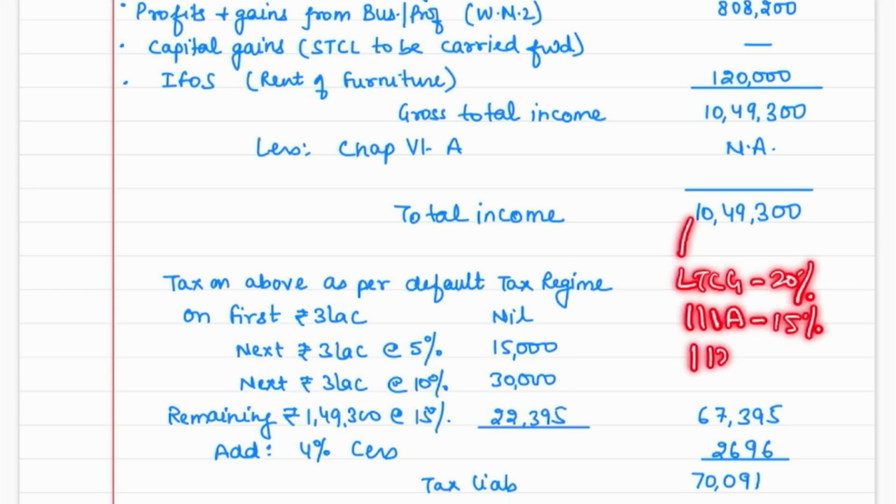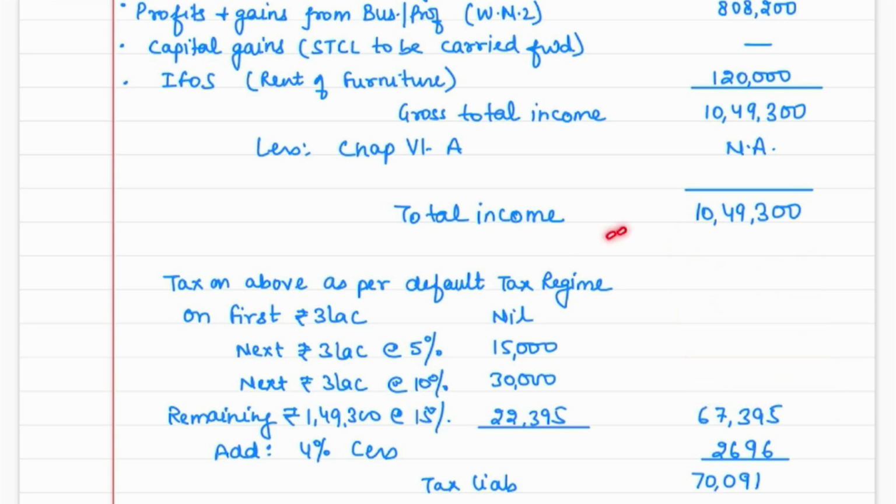And if it has 112A long-term capital gain on equity shares, 10% tax in excess of 1 lakh. And if it has casual income, then we would apply 30% tax. So before calculating tax, it is very important that you know whether this total income contains any special income or not. If yes, first of all, calculate tax on that special income. And then on the remaining portion, you have to apply the slab rates.